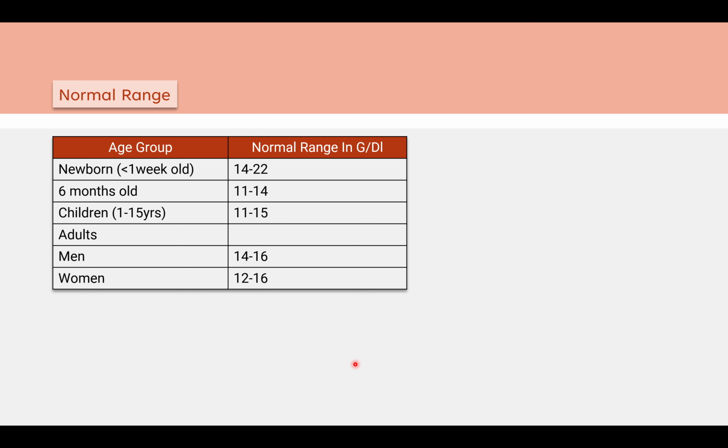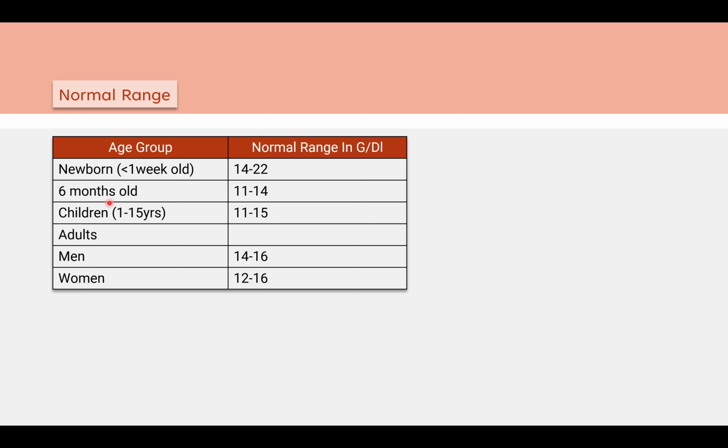So we have a basic range of hemoglobin depending upon the age group. As you can see in the table, newborn children less than 1 year old have a normal range of around 14 to 22 grams per dl of hemoglobin, whereas 6 month old children should have 11 to 14 grams per dl of normal hemoglobin levels.